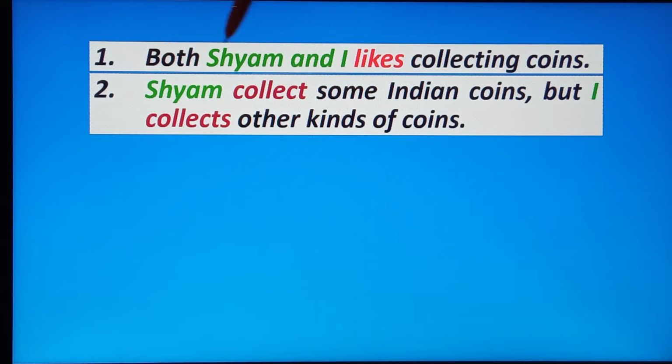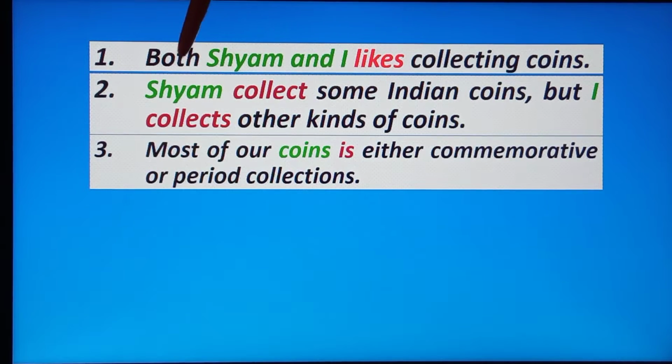Because the verb collect does not agree with the subject Shyam, and collects does not agree with the subject I. Another sentence: most of our coins is either commemorative or period collection. Here the verb does not agree with the subject coins. So these sentences are grammatically incorrect, because the verbs do not agree with the subjects.